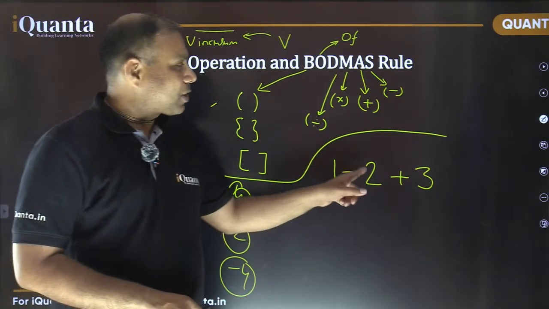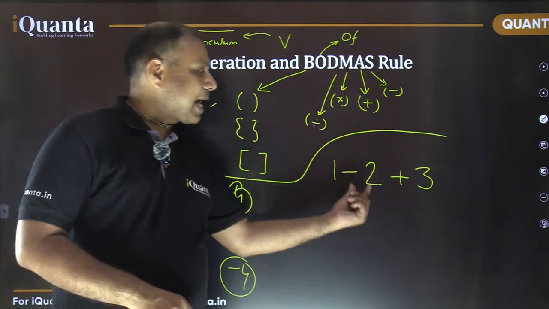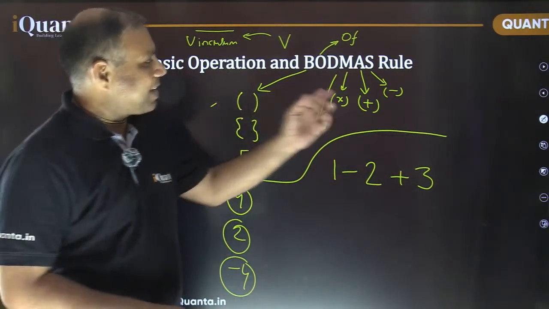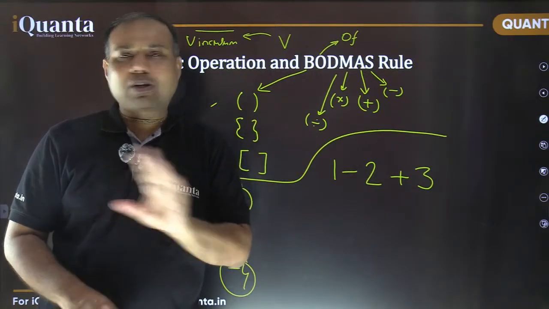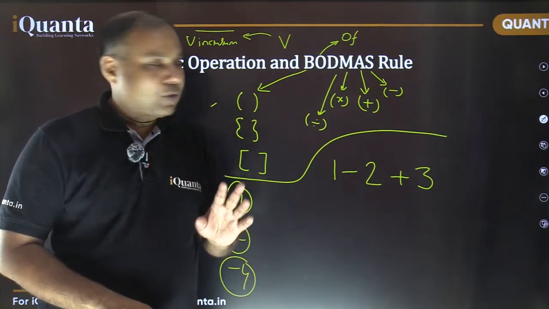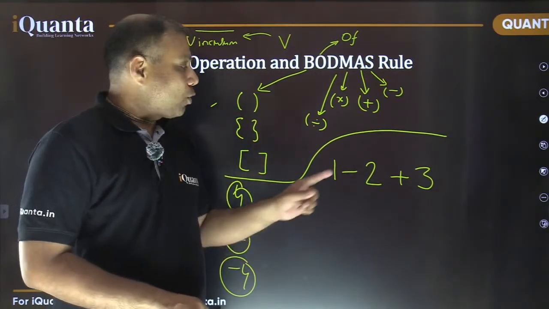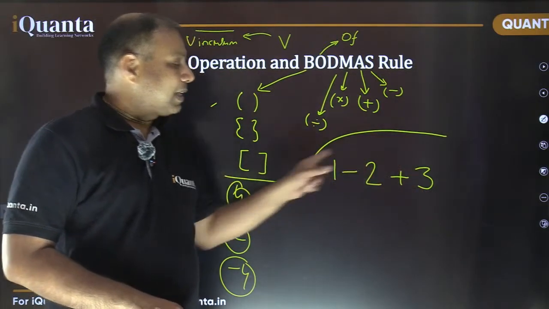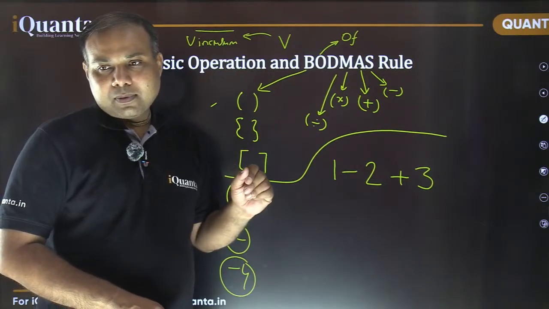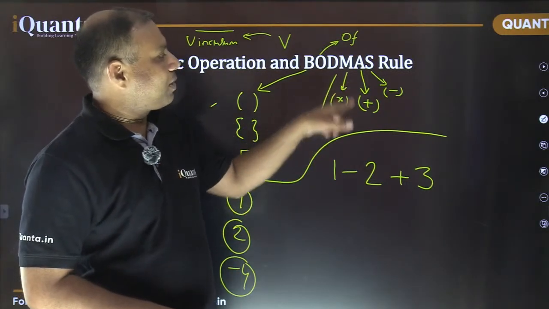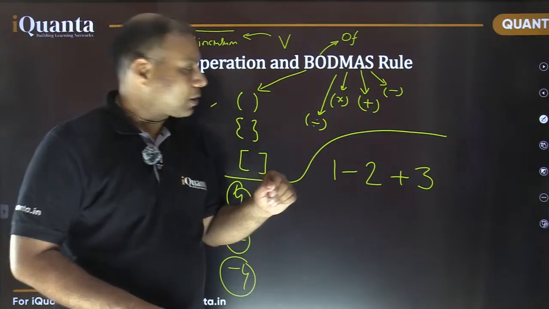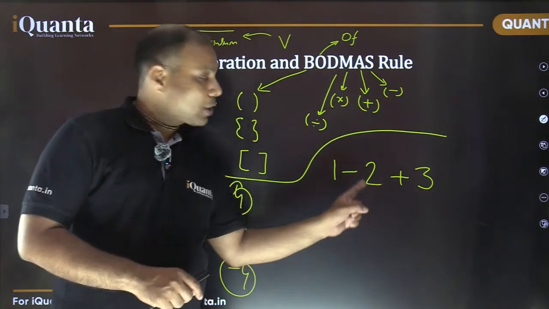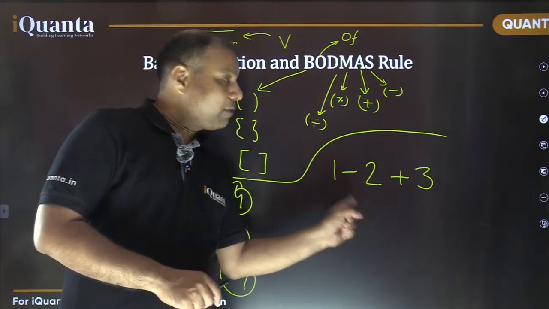So 1 minus 2. If we are doing addition first, this is negative 2 plus 3. So basically, addition and subtraction can be done in any order. That's not a hard and fast rule. What is important is that you don't miss the sign. This is not 2. It is negative 2. And this is positive 3. This is positive 1. So if you are doing addition first, you can add these two numbers, but this is not 2 plus 3. It is negative 2 plus 3.